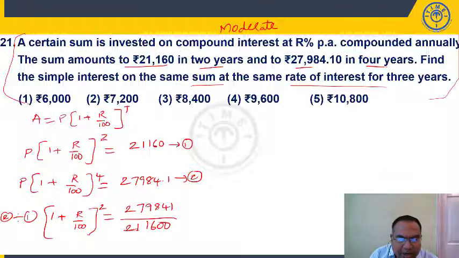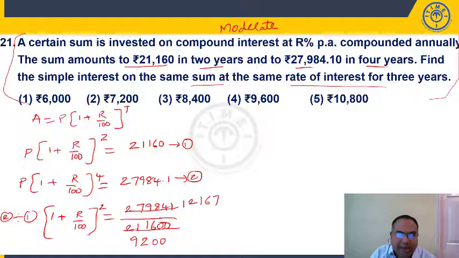Now see here students, 23 9 times is 207, 23 2 times is 46, and so on, 23 7s are 161. So we are getting 12167 by 9200. 12167, if you remember, you have to remember the cubes up to 25. 12167 is 23 cube. Or you again cancel 23, you will get clearly 23 cube.